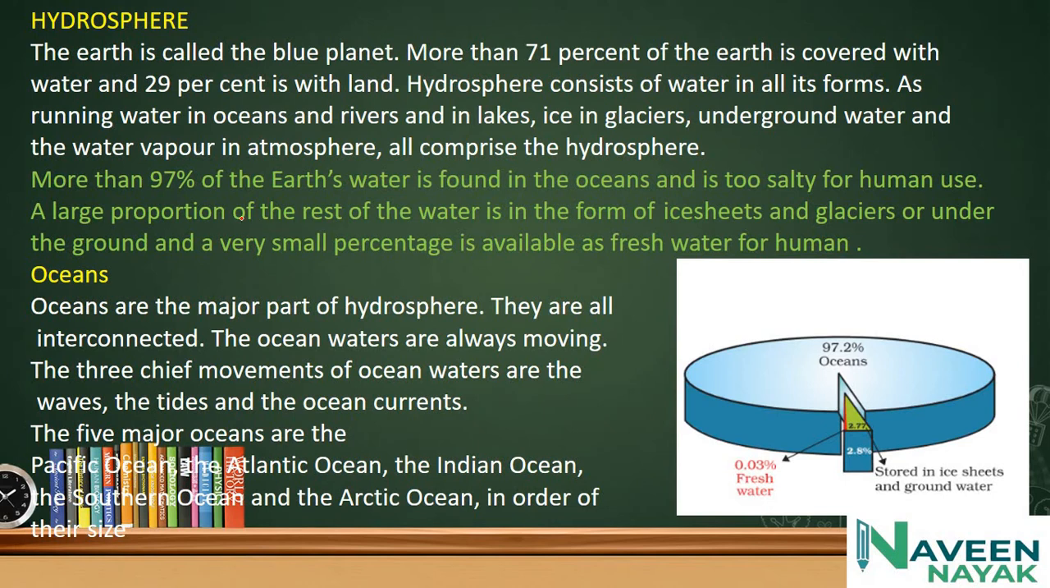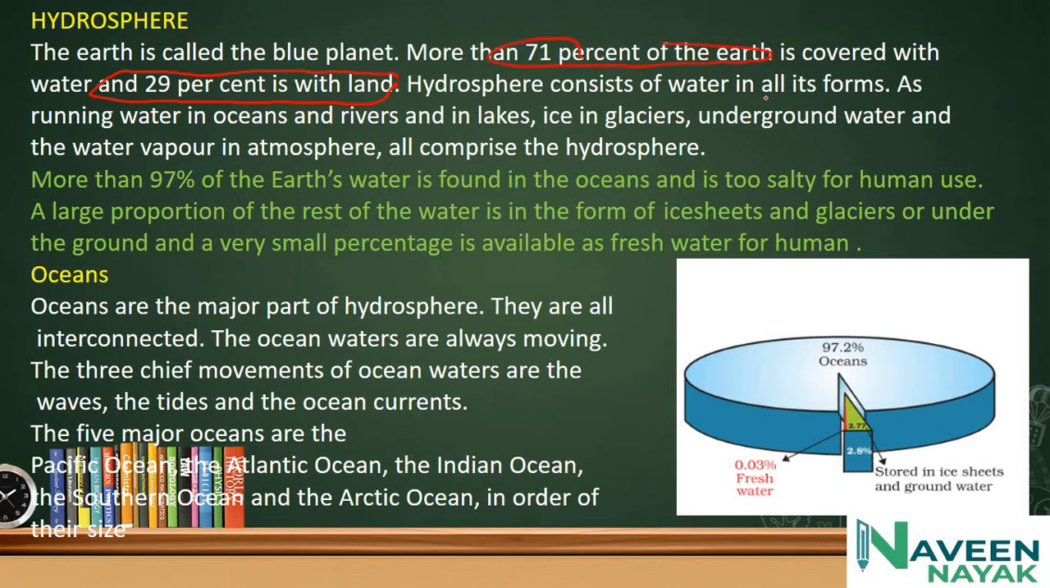Hydrosphere. The hydrosphere is related to water. Hydro means water. The Earth is called the blue planet. More than 71% of the Earth is covered with water and 29% is land. Remember this: 29% is land and 71% of the Earth is covered with water.